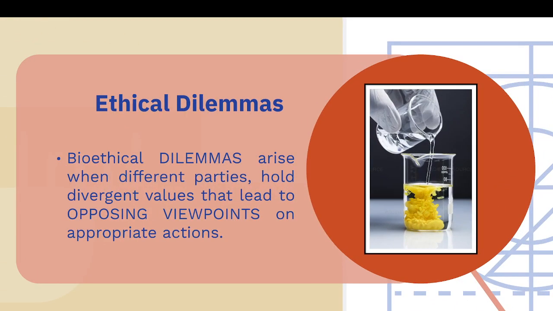The next one is ethical dilemmas. Ethical dilemmas always arise with respect to opposing viewpoints. One person has a certain viewpoint, the other has another viewpoint. For example, we generally speak about surrogate mothers. There is a movie from when I was studying called 9 Months, Tomidi Nalalu, with Soundarya.